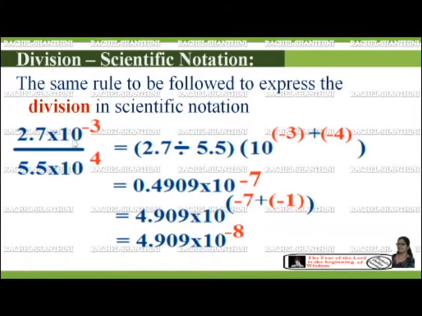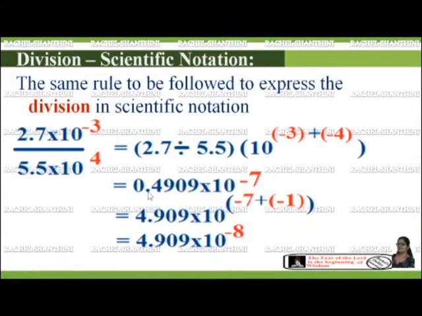Since the base is the same, we can take 10 as a common one, minus 3 plus minus 4. Why minus 4? Here the denominator, when it comes to the numerator, we need to change the sign. So if we divide 2.7 by 5.5, we get 0.4909 into 10 to the power of minus 3 minus 4 is minus 7.